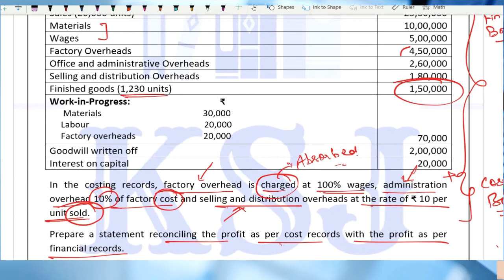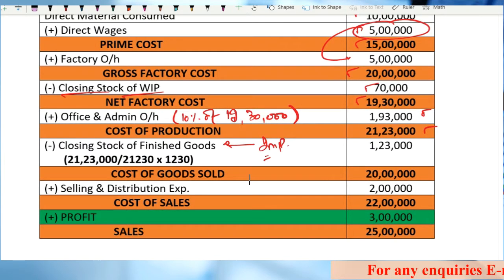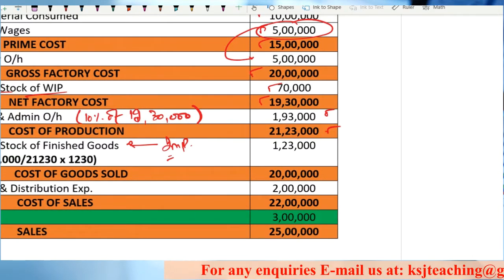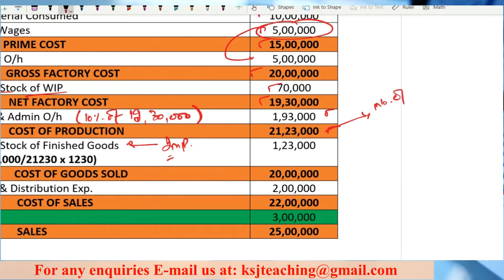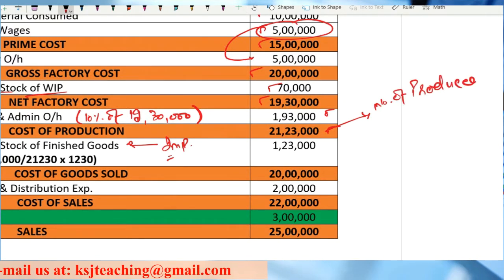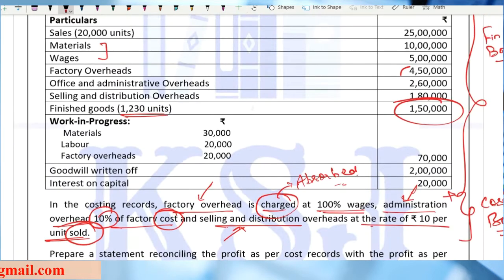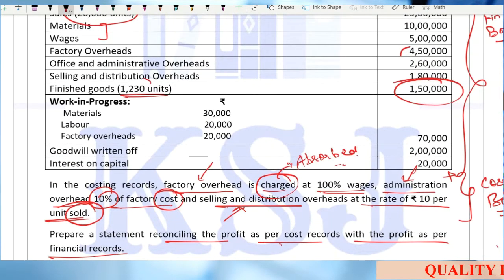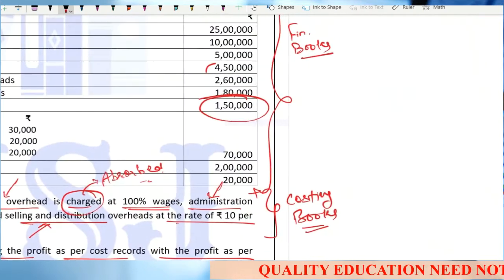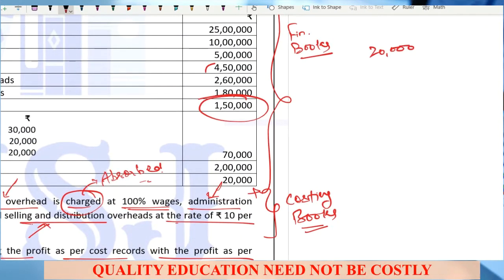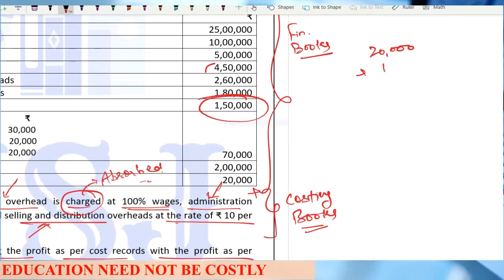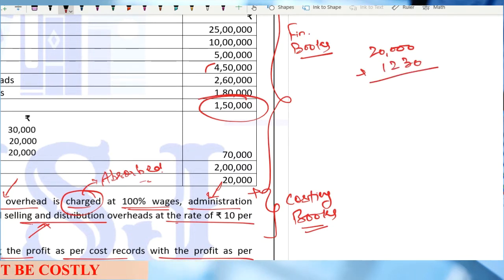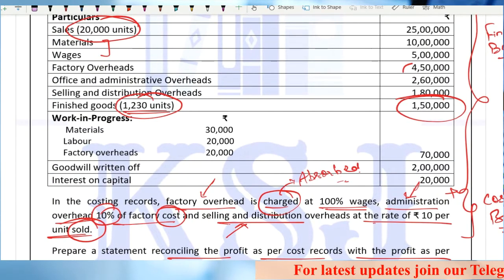Then sir, how to calculate it? I've told you in the calculation of the cost sheet also, this cost has been incurred on the number of units produced. Now the point is, how many units have been produced? See the question carefully again. Sir, 20,000 units have been sold, and 1,230 units are in stock. That means you produced 20,000 units that you sold plus 1,230 units lying in stock. So the total production is 21,230 units.